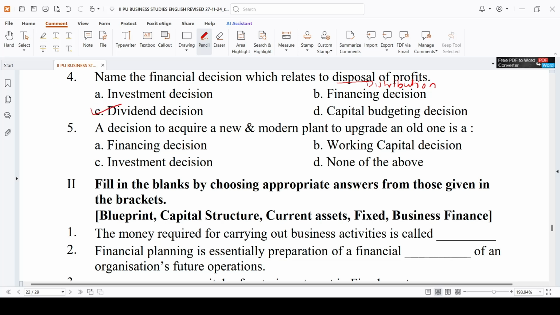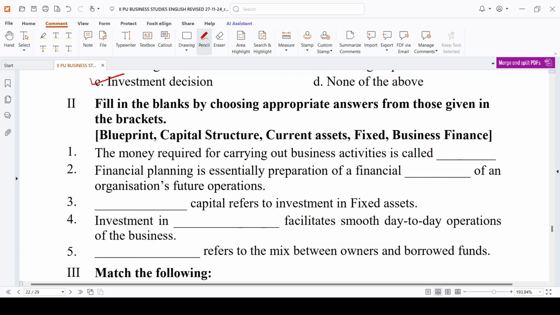A decision to acquire a new and modern plant to upgrade an old one is a dash decision. You are upgrading the old one and you are acquiring a new and modern plant. That is nothing but you are investing the money in your plant and machinery. So it is investment decision.